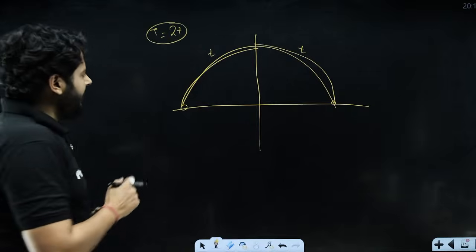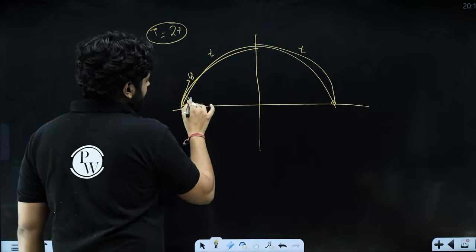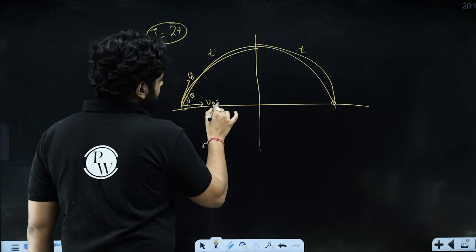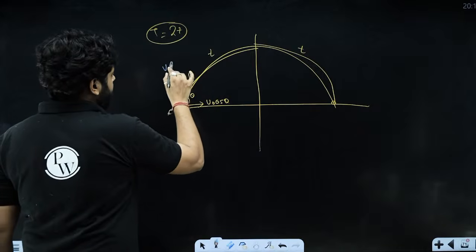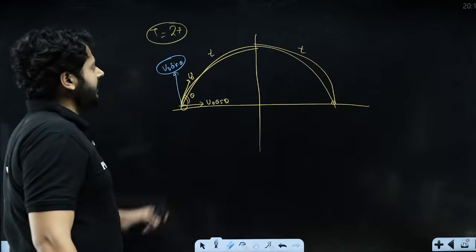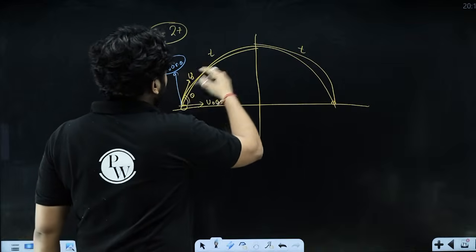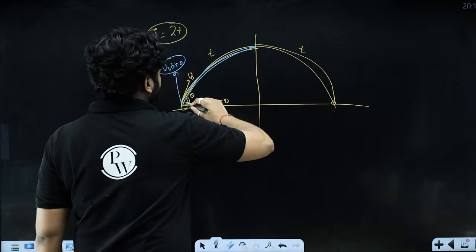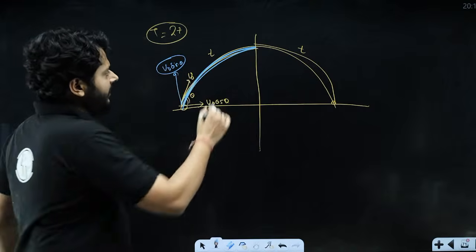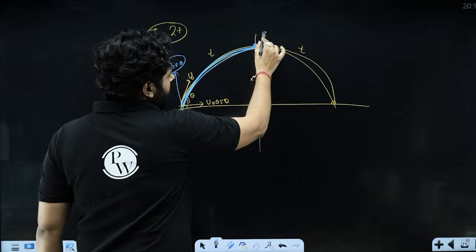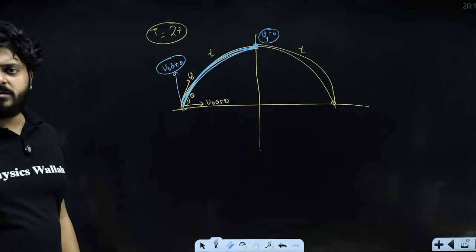Because to analyze it, I need to think about this: it is launched with the angle theta, this is angle theta, this is v naught cos theta. We don't care about that. We are only caring about the vertical component, v naught sin theta, right? The vertical component v naught sin theta is very, very important for us now. Now think about it. At this particular moment, if we analyze the motion from here to here, you see that at the topmost point, the velocity in the y direction is 0.